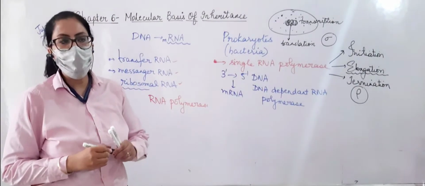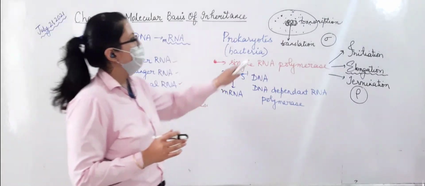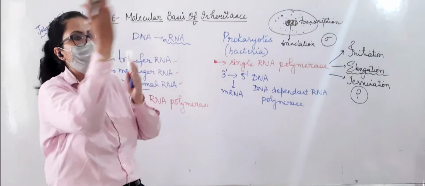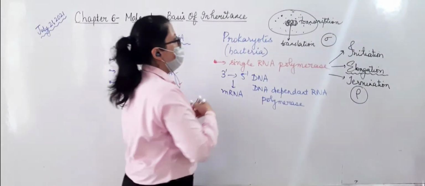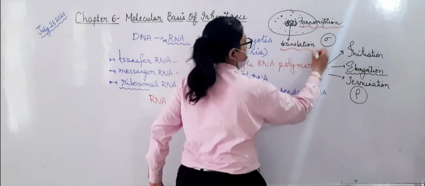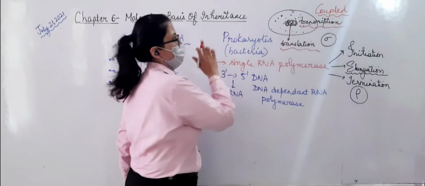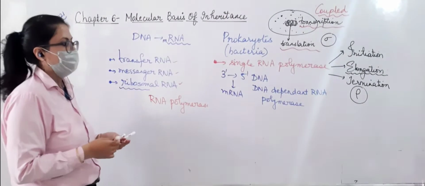Because there is no need first of all to remove the introns, no introns are there. Secondly, it is suspended in the cytoplasm itself. It doesn't have to move out from somewhere into the cytoplasm, it is there. So we can say both these processes are coupled in case of prokaryotes. Coupled means doing side by side. It is happening side by side.